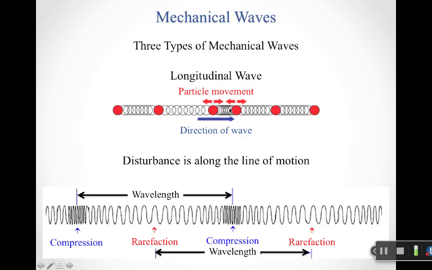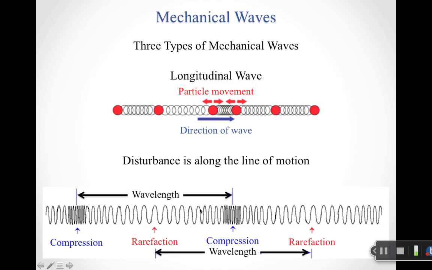Second type of wave I can have is a longitudinal wave. For a longitudinal wave, the particles bounce back and forth along the wave direction. So in a longitudinal wave, your particles are moving along the direction of the wave. The disturbance is along the line of motion. So instead of bouncing up and down as my wave goes to the right, they're bouncing left and right as my wave goes to the right.